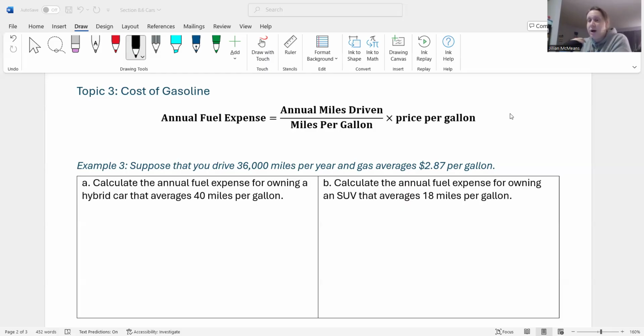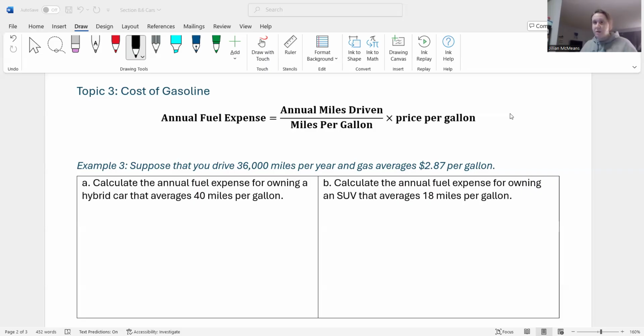If you're driving from Western North Carolina to the coast and you're going to be on the interstate the whole way, you're going to get pretty good gas mileage because you're not in stop and go traffic. You're going to get better gas mileage driving a long distance on the interstate than you are in stop and go traffic in the city. So even a car that gets good gas mileage, the gas mileage varies a lot depending on the type of driving you're doing.